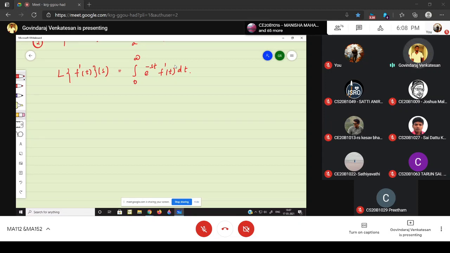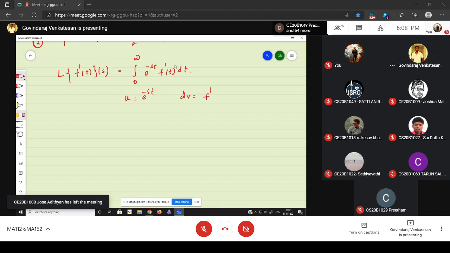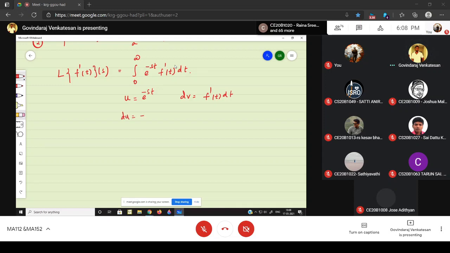Okay. So now I'm going to apply integration by parts. My assumption: u is e power minus st and dv is f dash of t into dt. Therefore my du is minus s into e power minus st dt. What about my v?